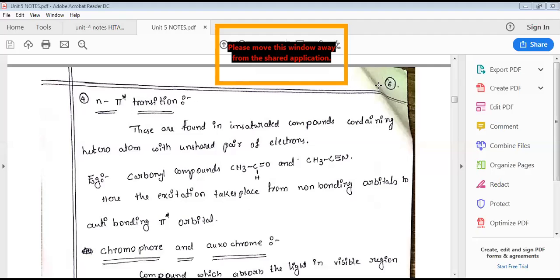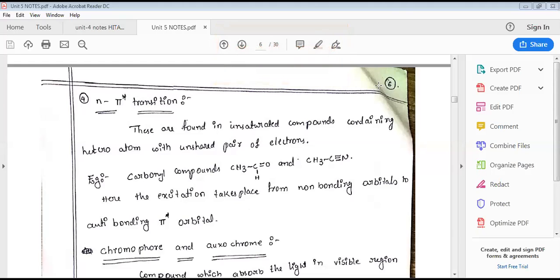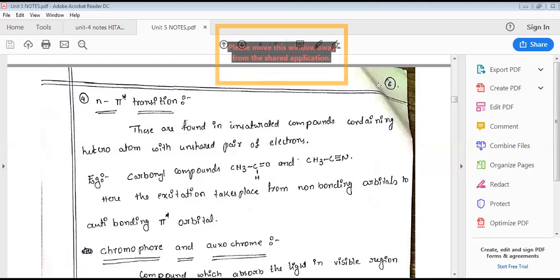This type of excitation is called pi to pi star transition. Compounds having double bonds are alkenes. Compounds having triple bonds are alkynes. These are more important in pi to pi star transition. This is less energetic compared to N to sigma star transition, since pi electrons are excited into pi star and the energy gap is somewhat less.